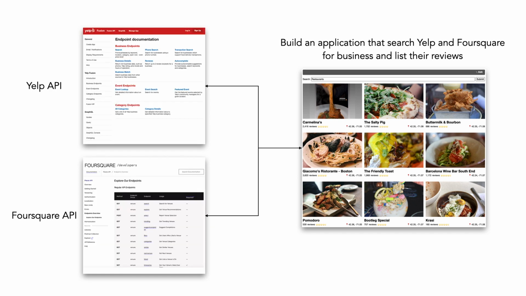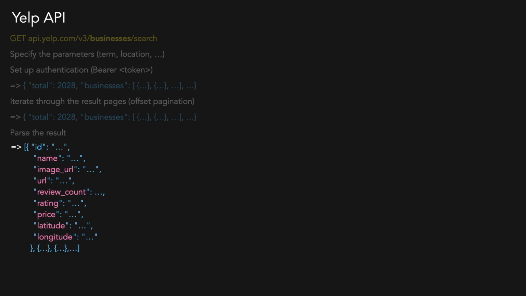This user knows that both sites offer APIs that allow them to access these sites' data. So what would it take for the user to use these APIs and build such an application? They first go to the Yelp API documentation, then they write code to make an HTTP request to the Business Search API endpoint. Then they need to specify the parameters, set up the authentication, they get the result, then they iterate through the result pages to fetch more results, then they get the result as a long nested JSON response, so they need to write more code to parse the results to finally get the exact properties that they need.